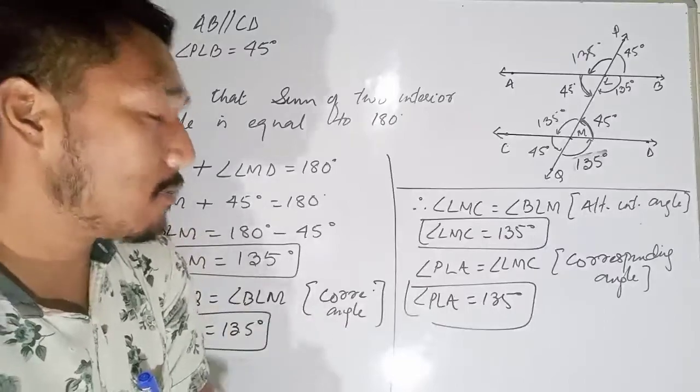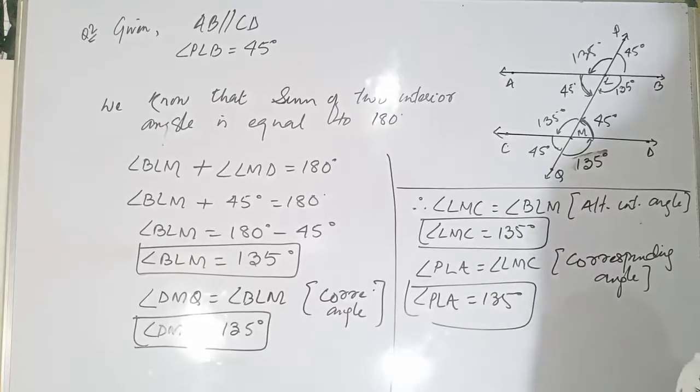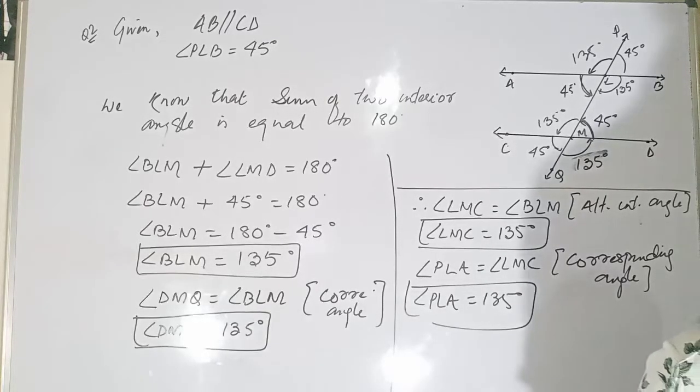So these are the angles that you are asked to find in these questions. Please copy down.